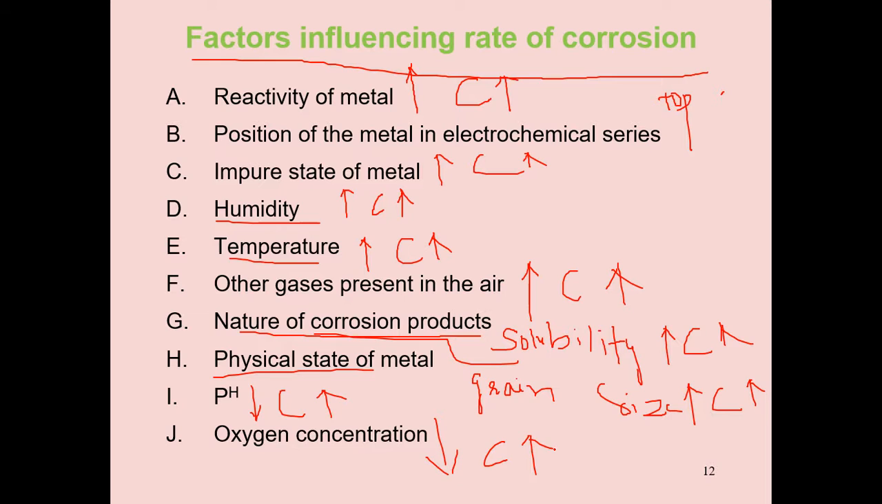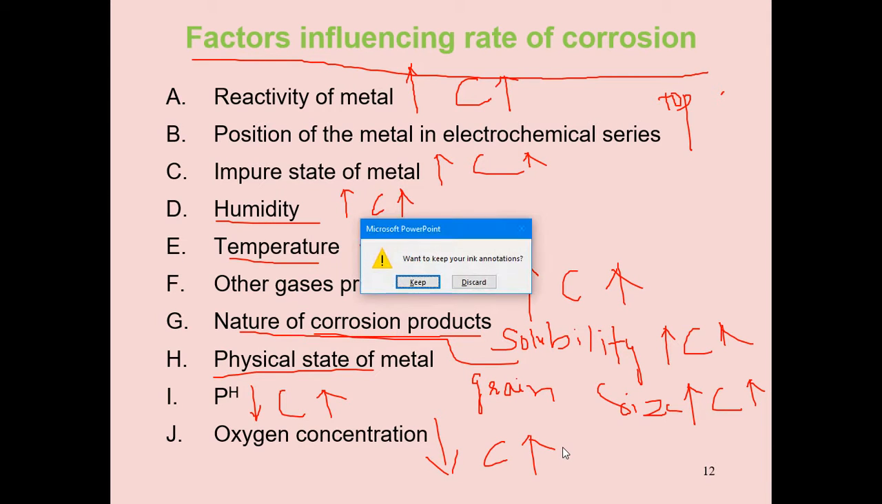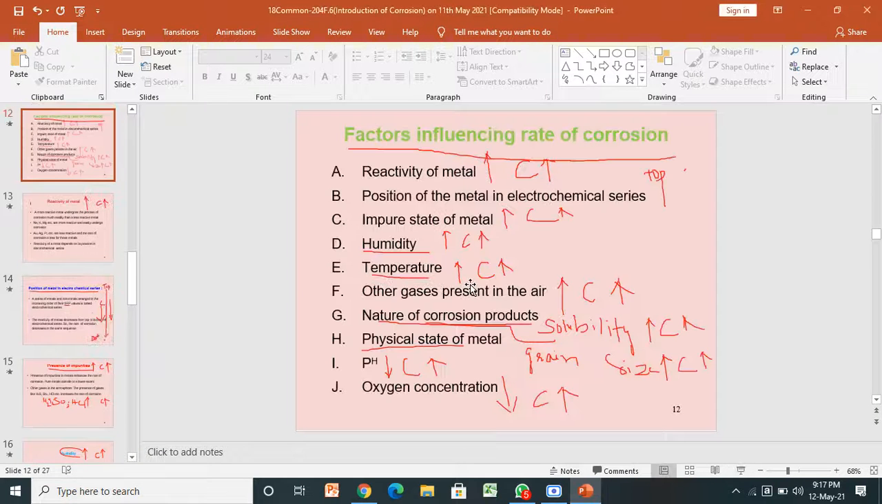Nature of corrosion products: solubility increases, corrosion also increases. Physical state of metal, that means grain size increases, corrosion increases. pH of the environment decreases, corrosion increases. Oxygen concentration decreases, corrosion increases. So these are the factors influencing the rate of corrosion. Note down this thing. It is very simple, very easy.